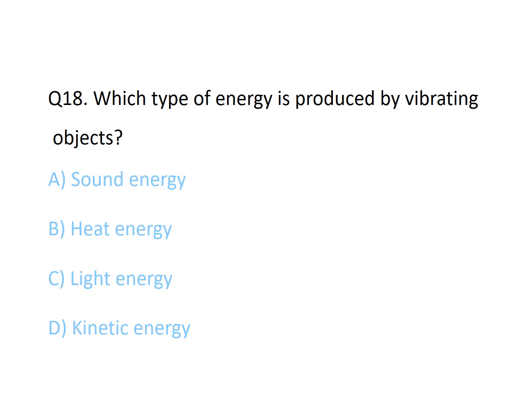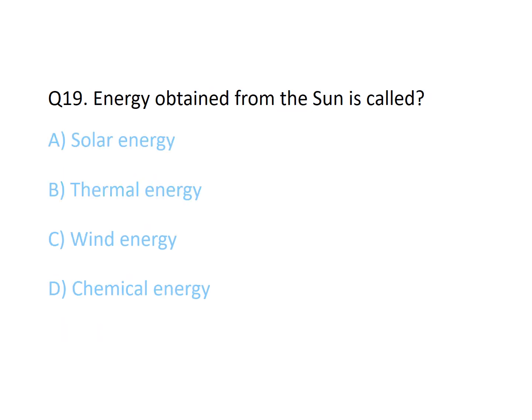Which type of energy is produced by vibrating objects? The correct option is A, sound energy. Energy obtained from the sun is called, it is simple. The correct option is A, solar energy.